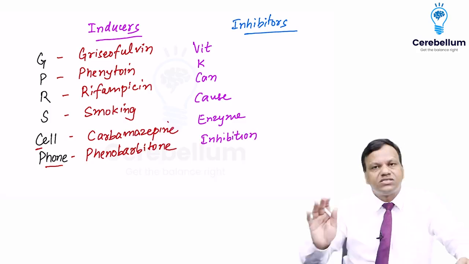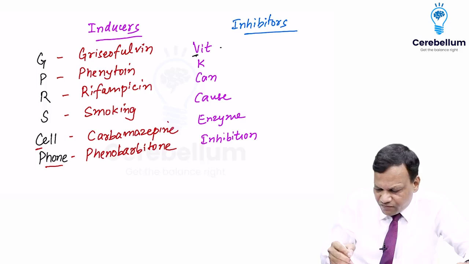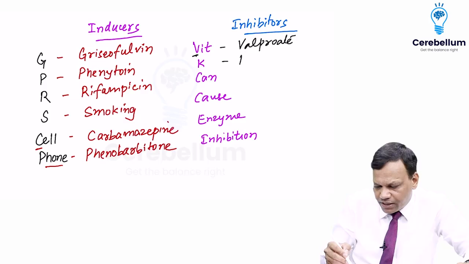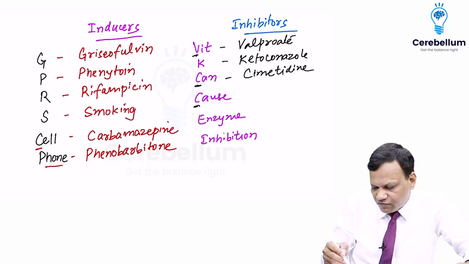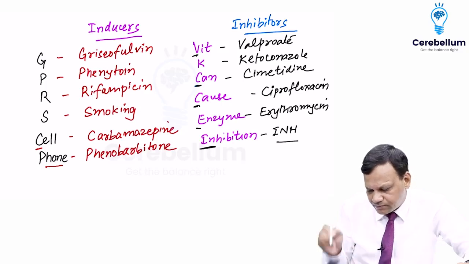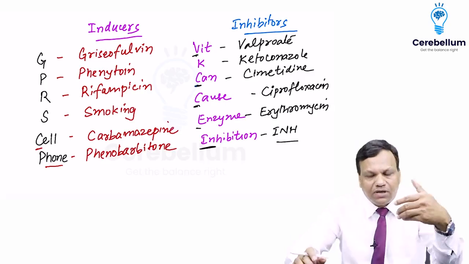V stands for valproate, K for ketoconazole, C for cimetidine, the second C for ciprofloxacin, E for erythromycin, and INH stands for isoniazid. These are the important enzyme inhibitors.